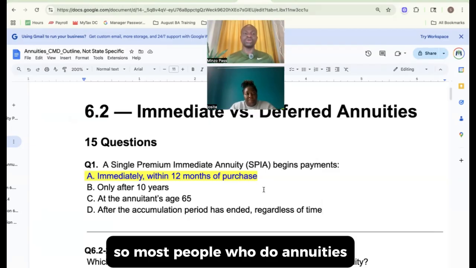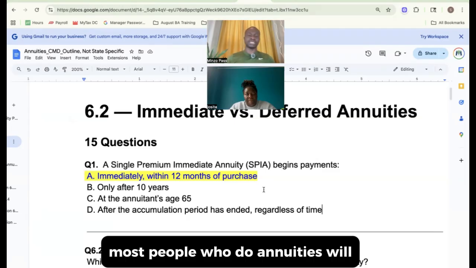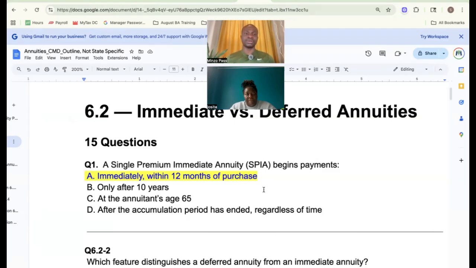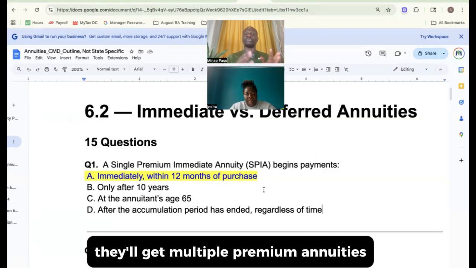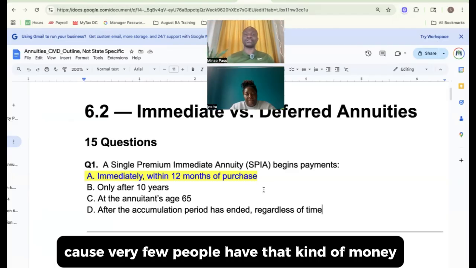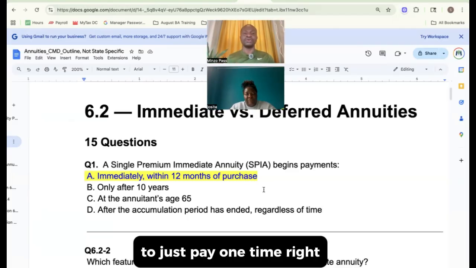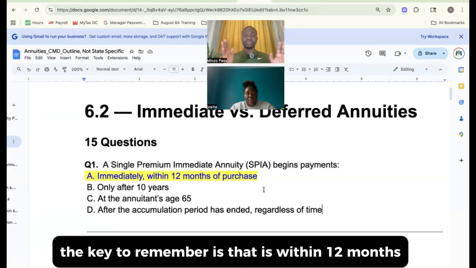So most people who do annuities will get multiple premium annuities because very few people have that kind of money to just pay one time, right? But again, the key to remember is that it's within 12 months.